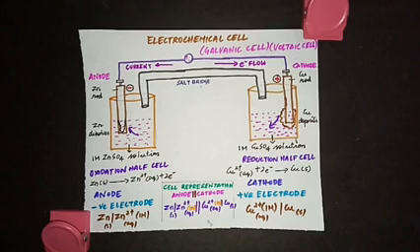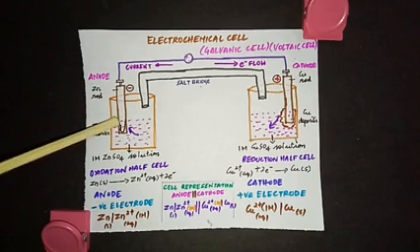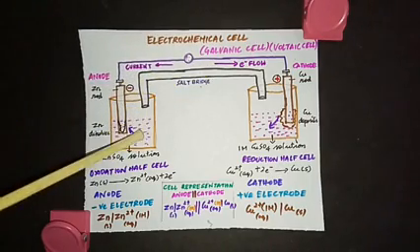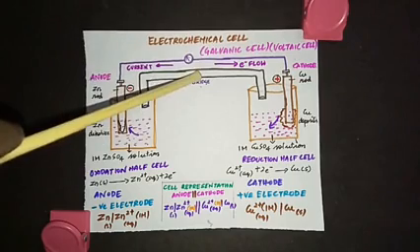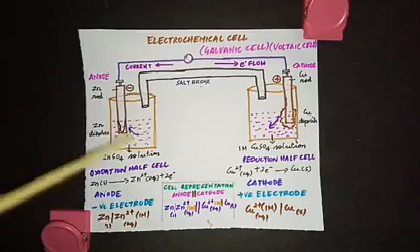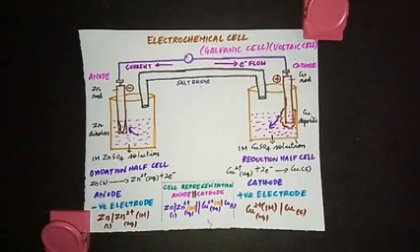If, for example, you are using the electrolyte KCl, it will neutralize the extra positive charge here, the Zn2+ ions, by migrating Cl- ions to this half cell. We have KCl inside. The Cl- will migrate here to neutralize Zn2+. In the same way, K+ will migrate here to neutralize SO4 2-. So this will make the electrolytes remain electrically neutral.